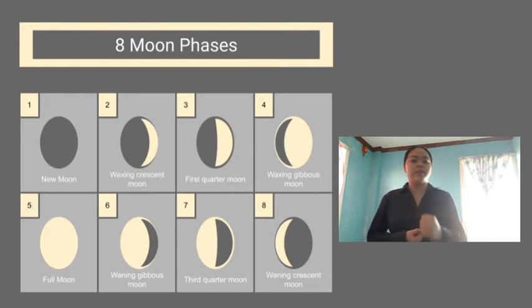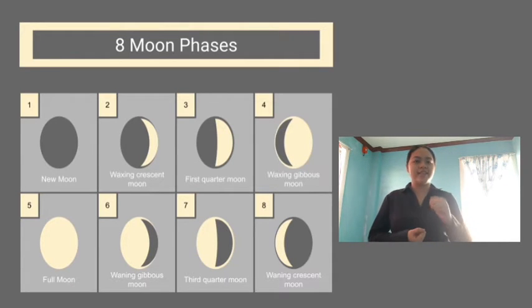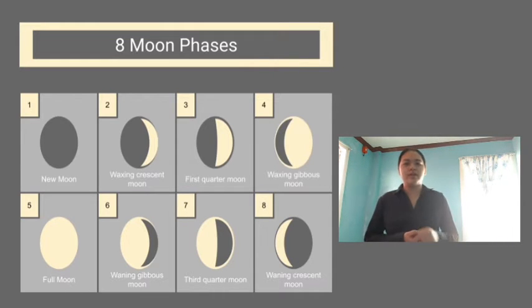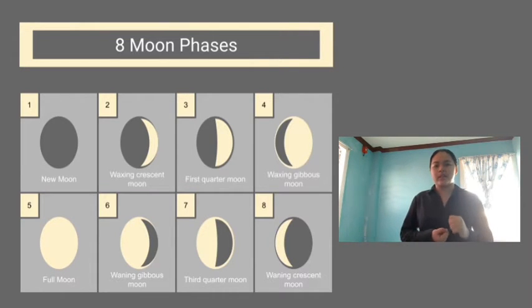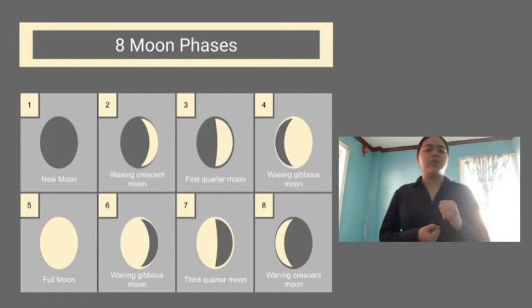So class, here we are in the 8 moon phases. Not in order. Make sure it's not scrambled, class. And don't forget to memorize all the 8 phases. Alright? Let's start with the first phase, which is the new moon.